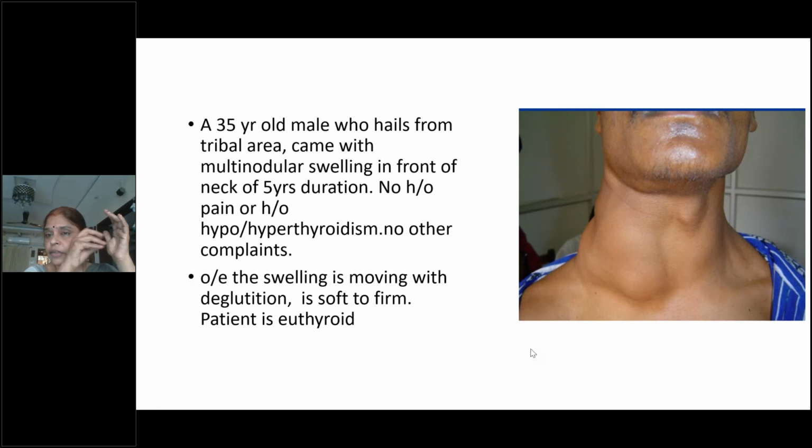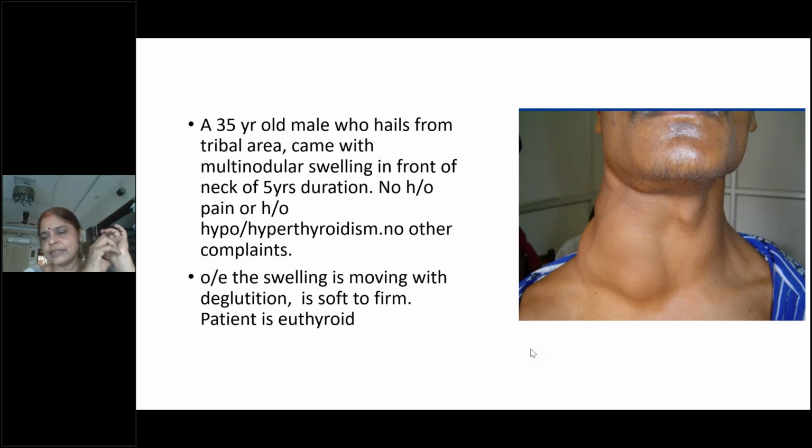See, if a nodule is in the thyroid lobe, the thyroid moves up with deglutition, so the nodule also moves with deglutition. The lymph nodes are outside the pretracheal fascia, so they do not move with deglutition. A nodule not moving with deglutition means it is a lymph nodal enlargement. So you must always check for any lymph nodes. As I said, even if the gland is soft, cystic, presence of lymph nodes will change your diagnosis to a carcinoma of the thyroid, probably a papillary carcinoma of thyroid.